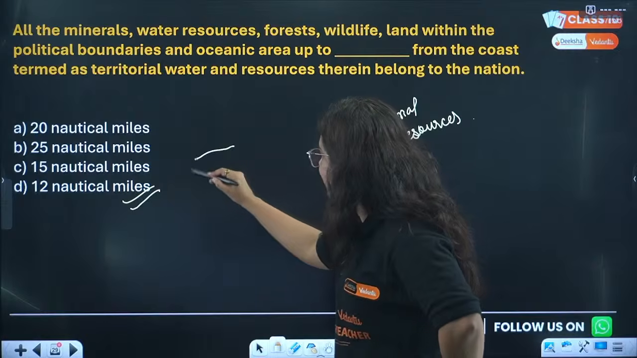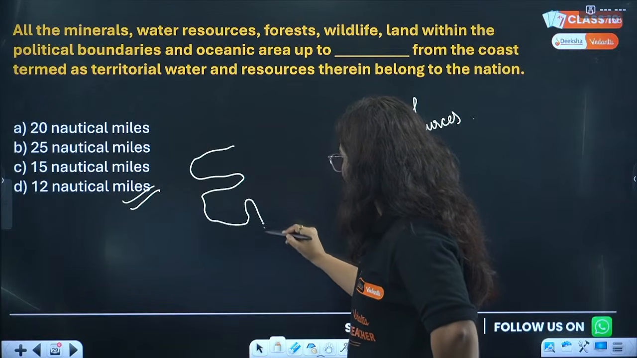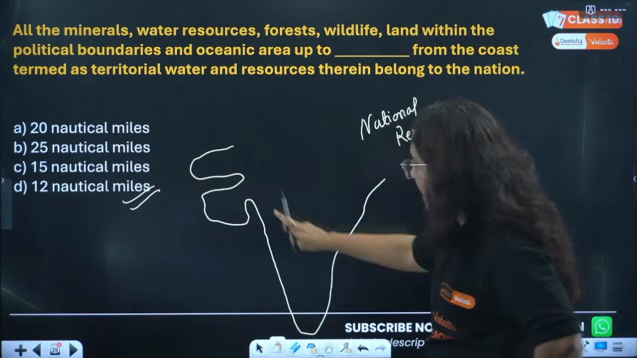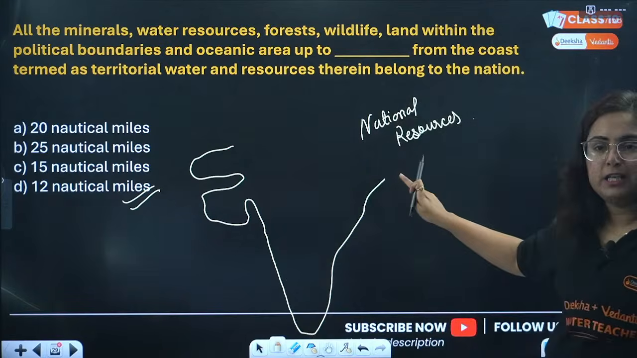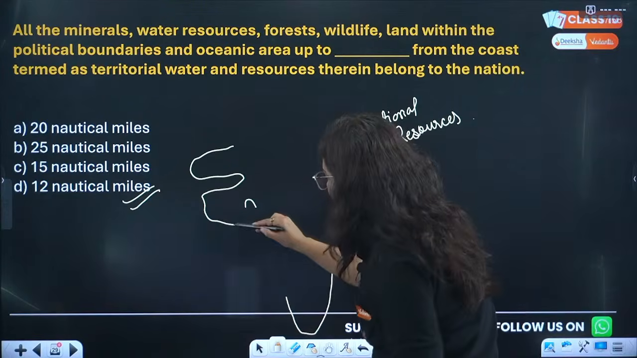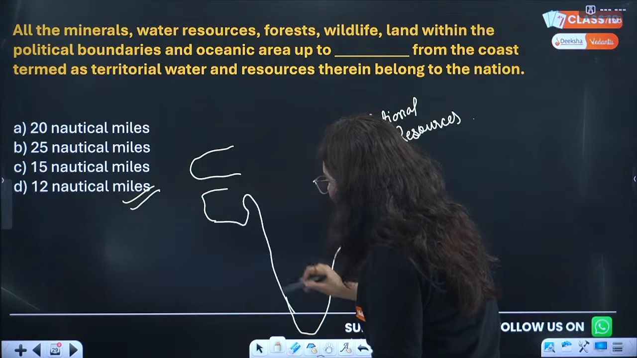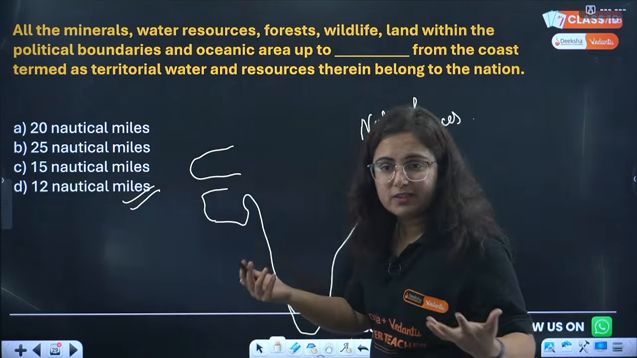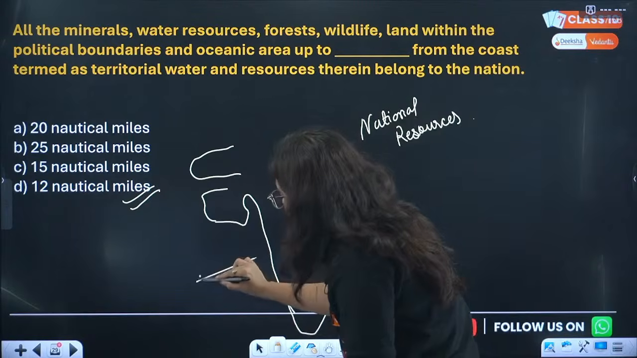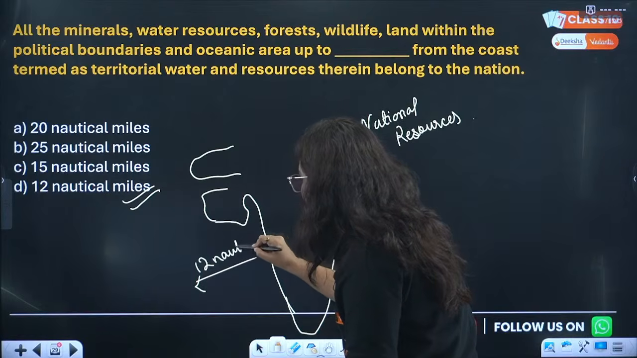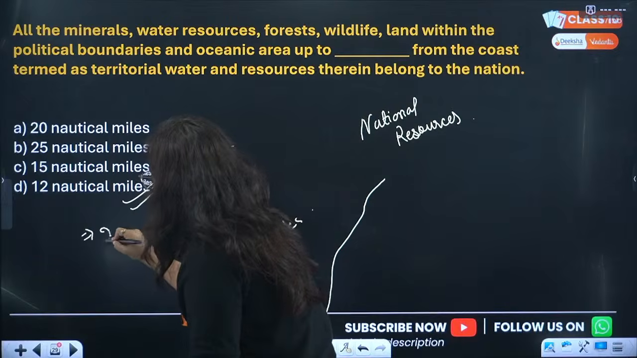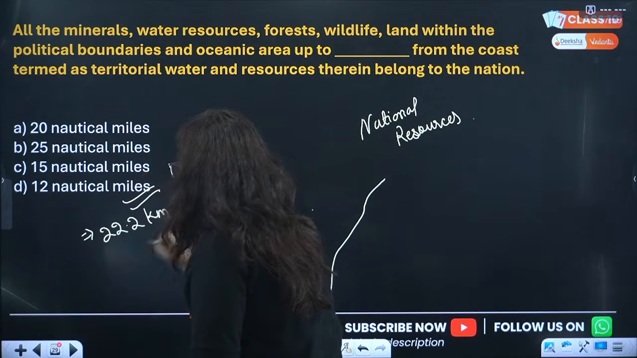See, beta, I'm drawing a very rough map of India right away. This is the coastal region of India where it touches the ocean. There are a lot of resources here in the water. Who owns it? We own it. But up till where, beta? Up till 12 nautical miles, which is equivalent to 22.2 kilometers.